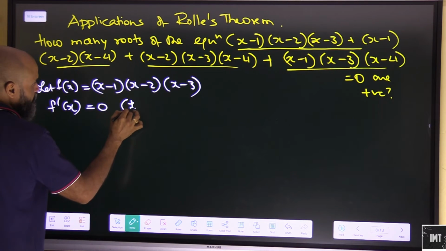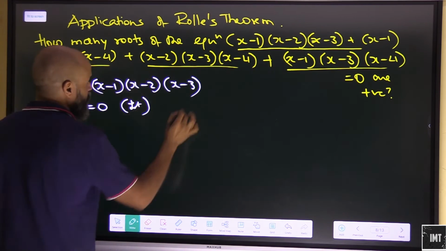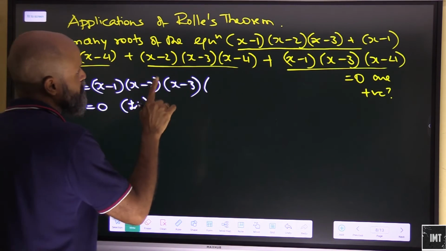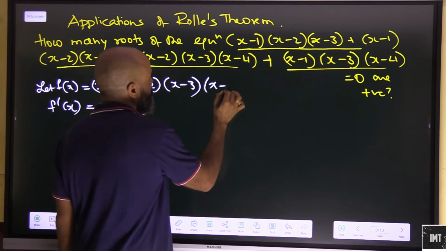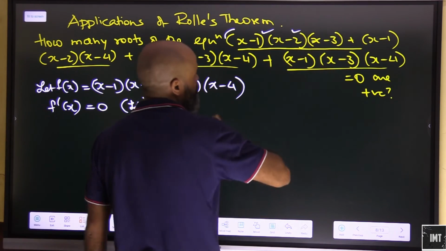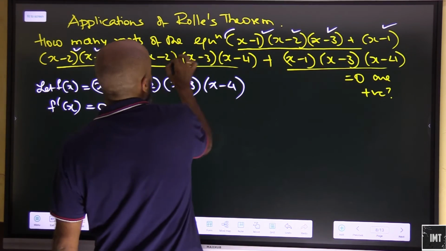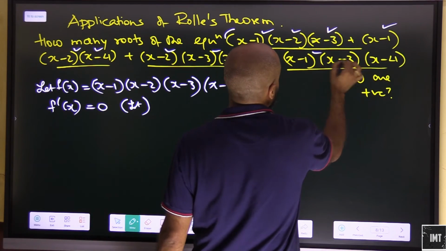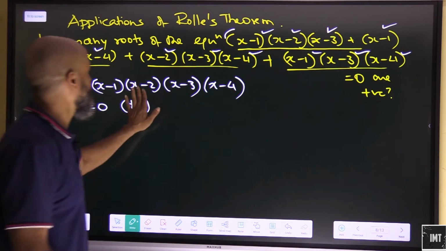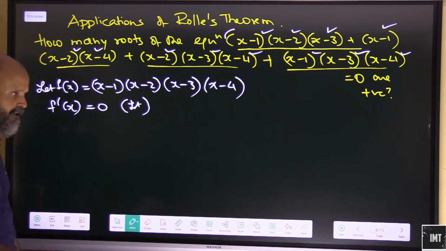Now understand this: we have x minus 1, x minus 2, x minus 3, and we also have x minus 4. So we are not taking this entire function, we are just taking pairs like x minus 1, x minus 2. These are repetitive terms which are coming in and out. So we have x minus 1, x minus 2, x minus 3, x minus 4 as the function. Now f dash x is equal to 0.